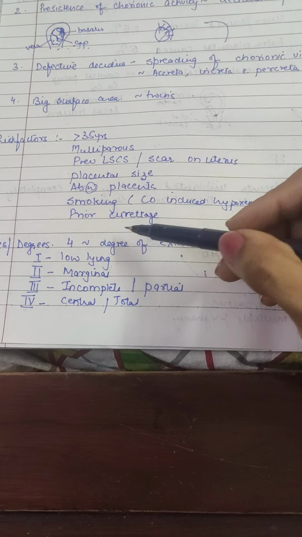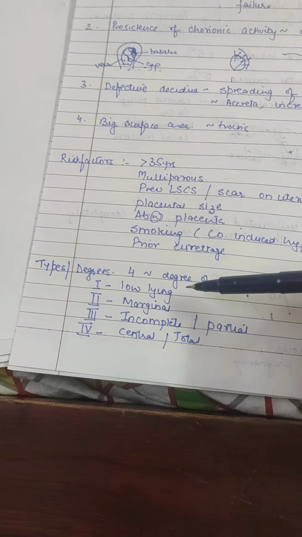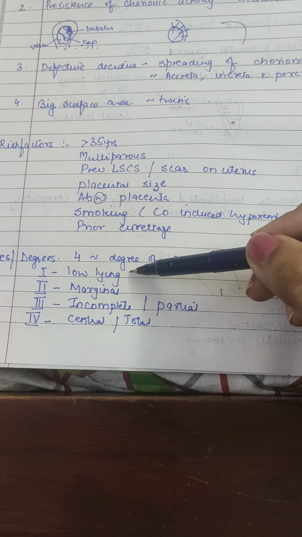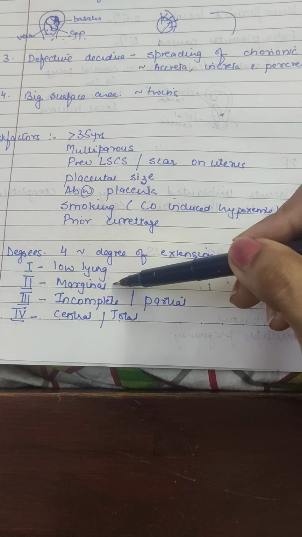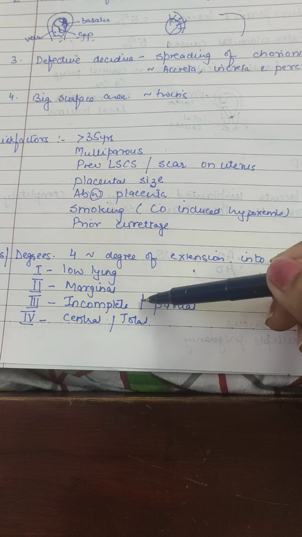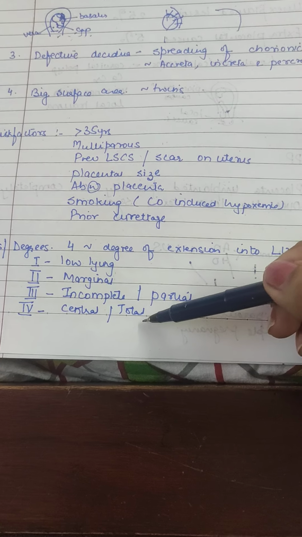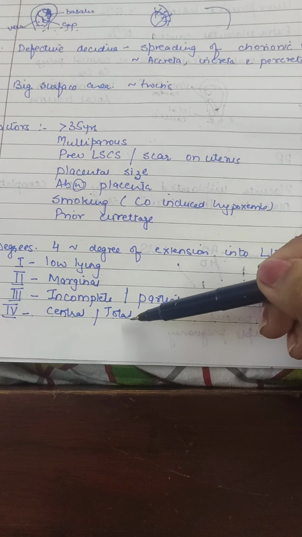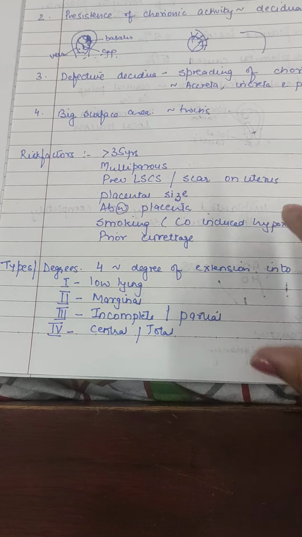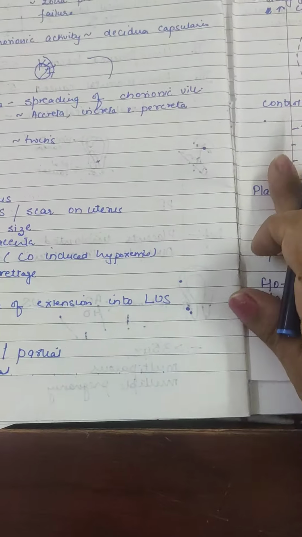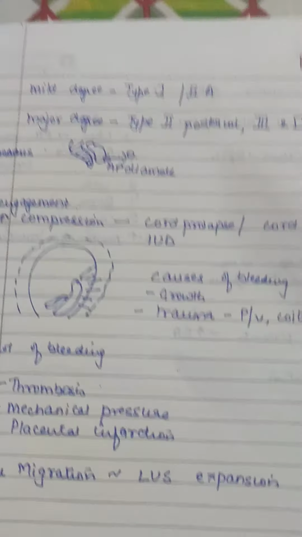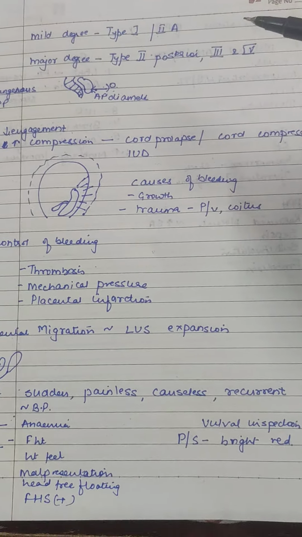So in the first, there is nothing to do with the internal os. It is only in the lower segment. Here it is only touching the internal os. Here it is partially covering the internal os. Here it is completely covering the internal os. So these are the four types of placenta previa, and accordingly we have graded them into mild degree and major degree.